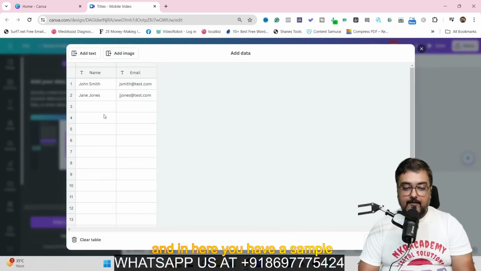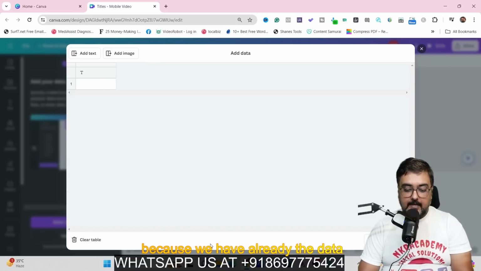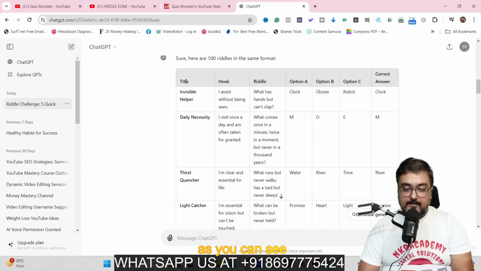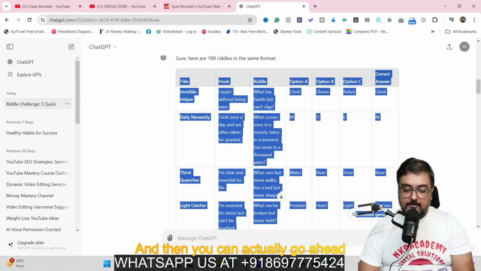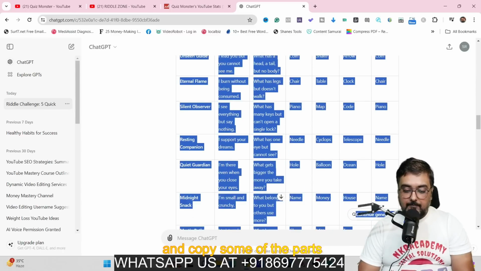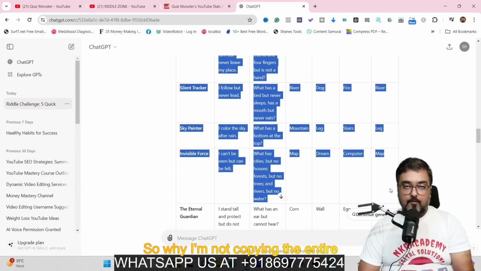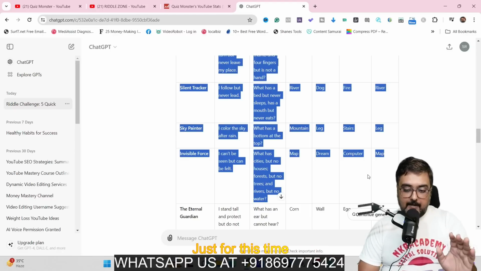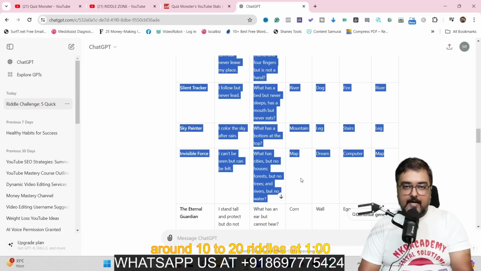And in here, you have a sample data. Now I'm going to clear this table because we have already the data in our ChatGPT. So let's head over to ChatGPT in here, as you can see. And from here, you just need to copy even from the header. Make sure you copy the header too. And then you can actually go ahead and copy some of the parts. Say until this part I want to copy, right? So why I'm not copying the entire thing at once, I'll tell you that as well. Just for this time, remember that we are copying around 10 to 20 riddles at one place.